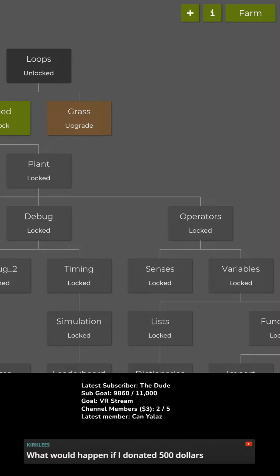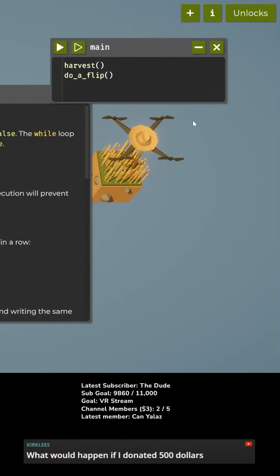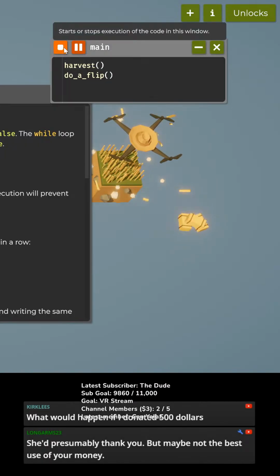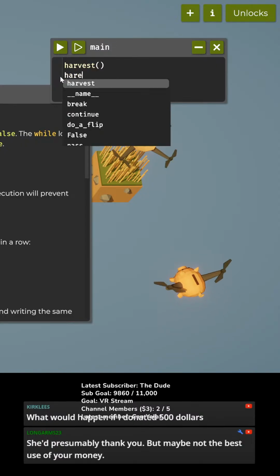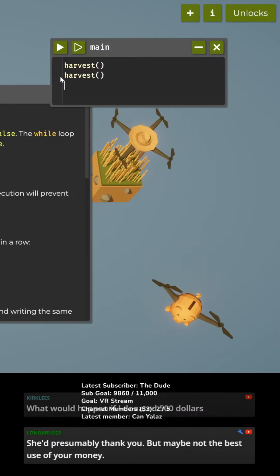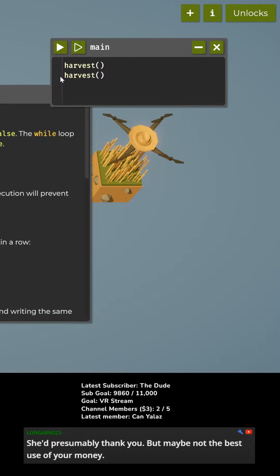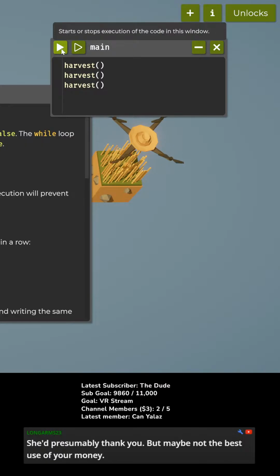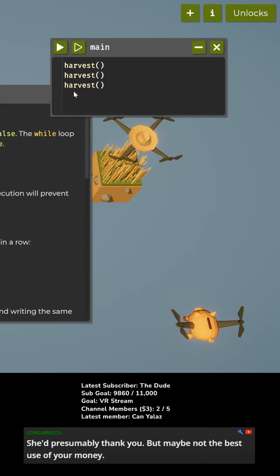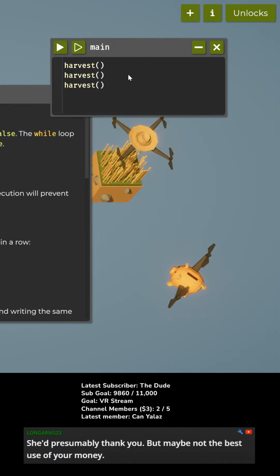So either I could press this button 300 times. Actually, I don't even need to do a flip. I could just do harvest, harvest, harvest. Like that. Okay, what if I do that? And now we can add a loop.